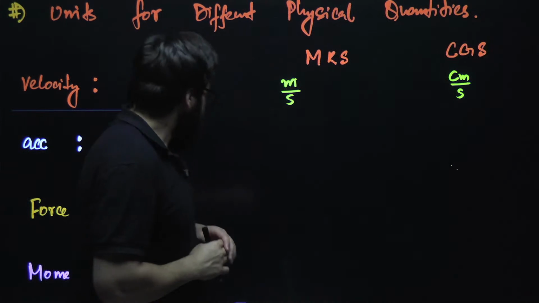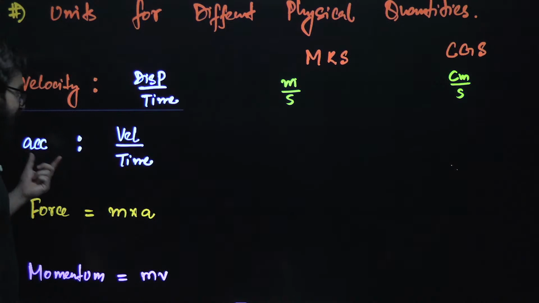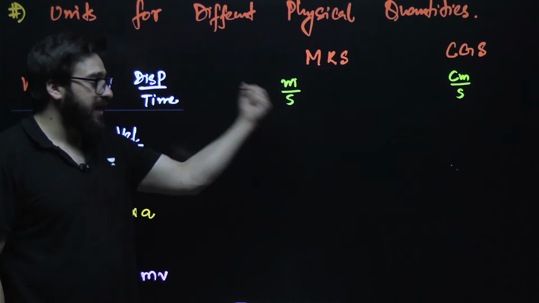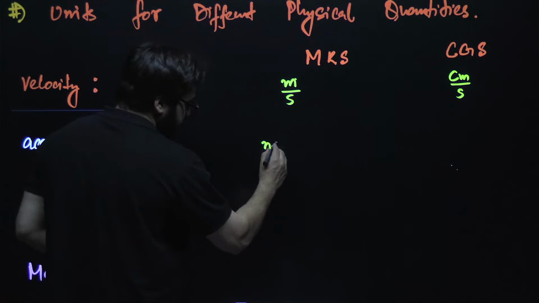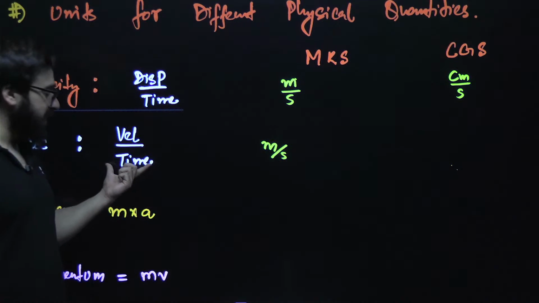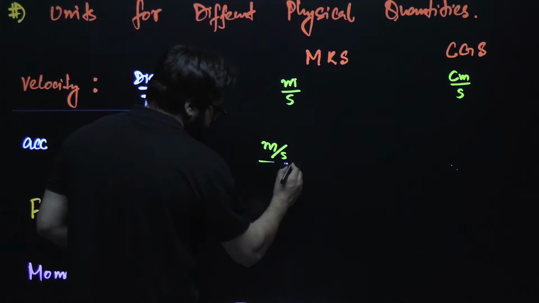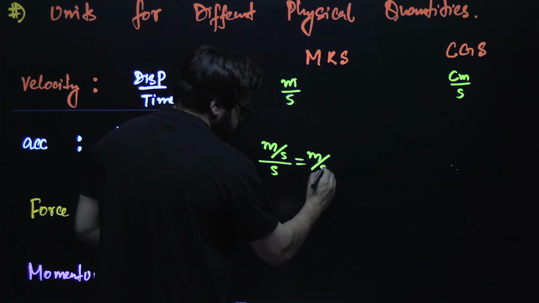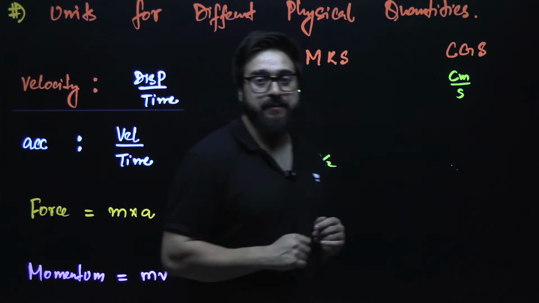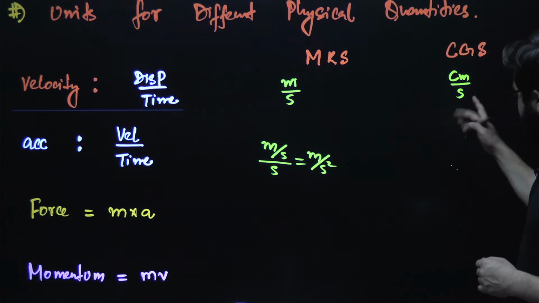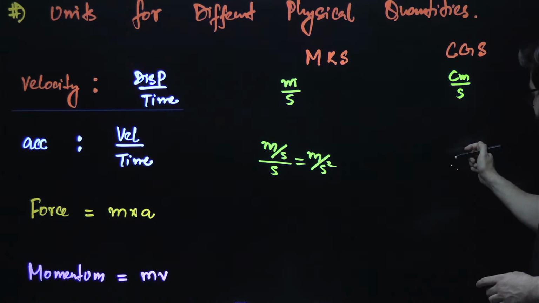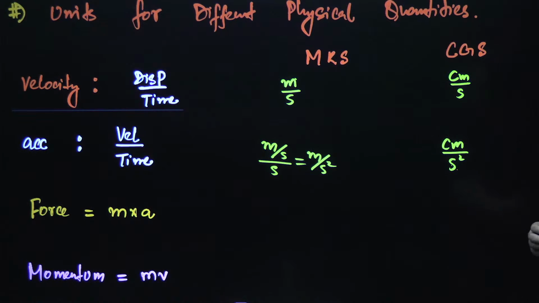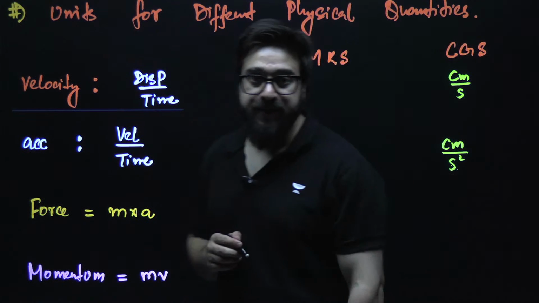Okay, cool. Then we have acceleration. Acceleration is velocity upon time. What is the unit of velocity in MKS system? That is meter per second. So I'll write over here meter per second upon time, and time is also second, so second upon second. It will simply be meter per second square. And similarly, in CGS, instead of meter we write centimeter upon time. Over here it will be centimeter per second square.